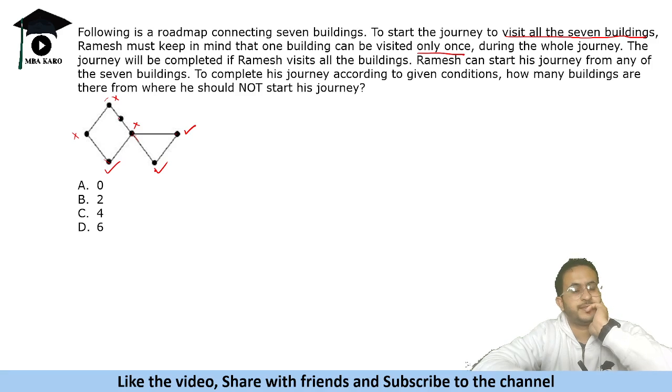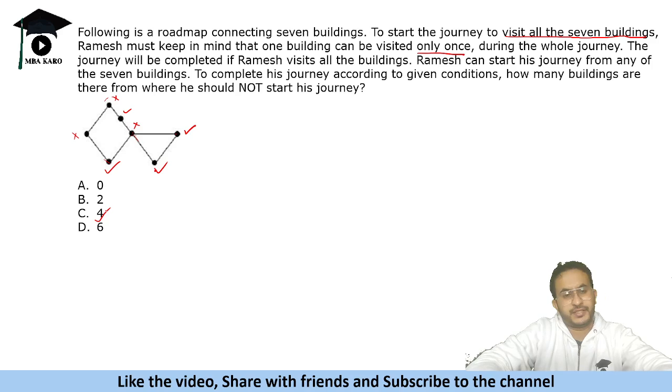If he goes one way, he can achieve this. That is also possible. It is saying he should not start his journey, so where he should not start, we are getting 3. The answer given was 4, so probably there is a mistake in the solution.